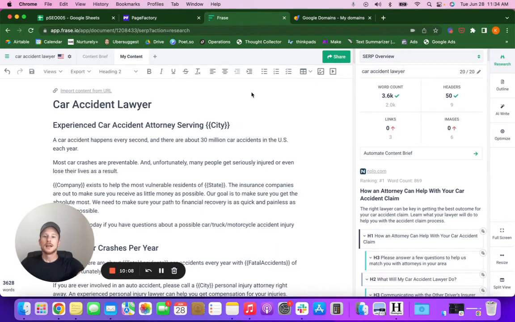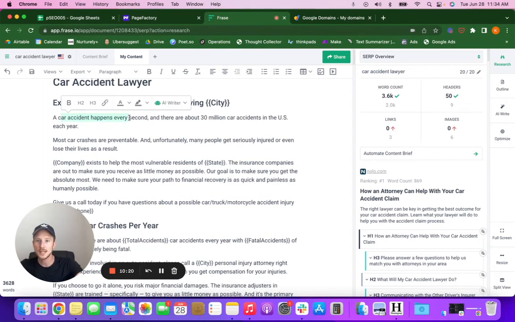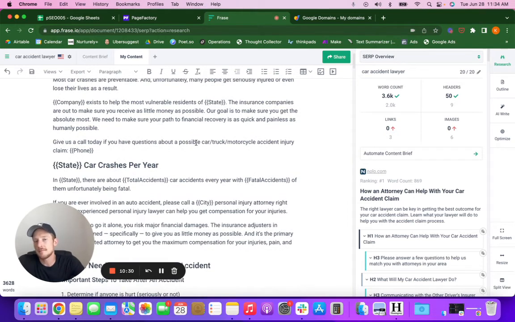But this template can be rewritten a million different ways, not shoved into a machine and rewritten, but if you want to use this for your own law firm and you're going through here and you didn't like how some of these things were worded, you can change them as is and then still use that template and it will get indexed like normal. But just make it as relevant to you as possible, and that way you can publish hundreds of pages at once.